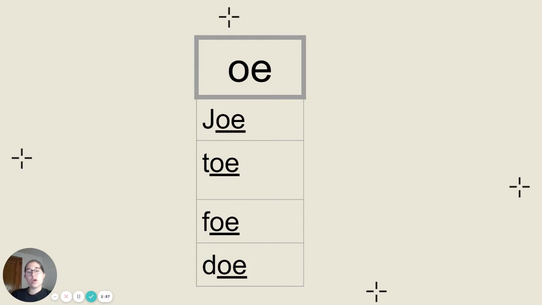And finally, we have the letters O and E that make the long O sound in the words Joe, toe, foe, and doe. Joe is spelled J-O-E, toe is spelled T-O-E, foe is spelled F-O-E, and doe is spelled D-O-E. Let's repeat them together one more time. Joe, toe, foe, and doe. Go ahead and get those copied down and click play when you're ready to move on.